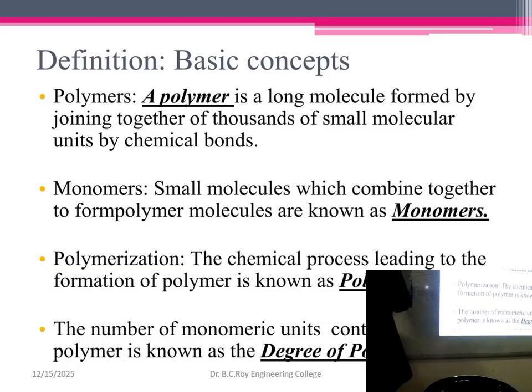Mw bar equals summation of Mi squared Ni divided by summation of Ni, and Mn bar equals summation of MiNi divided by summation of Ni.